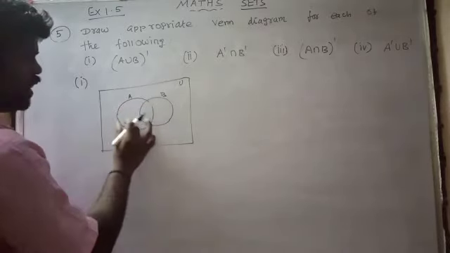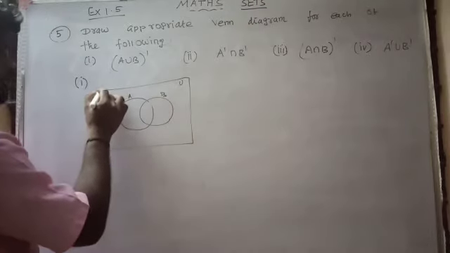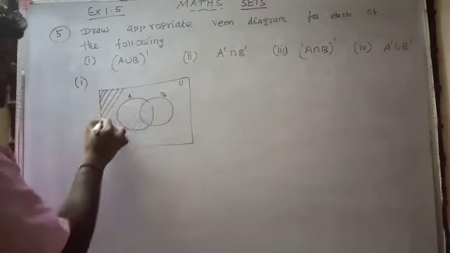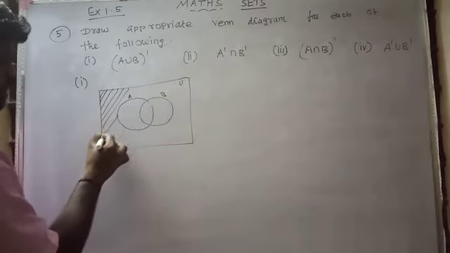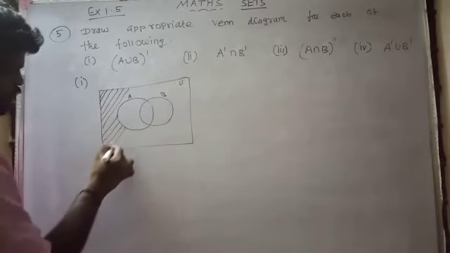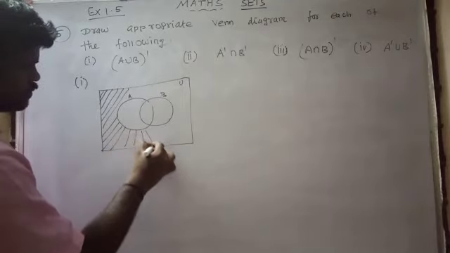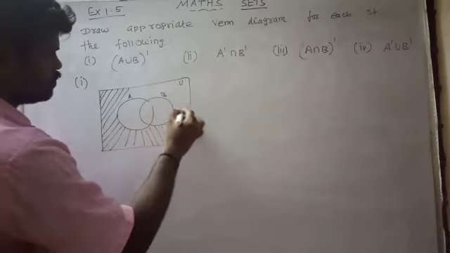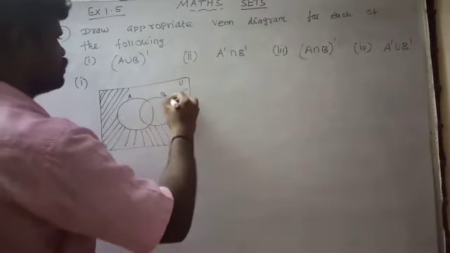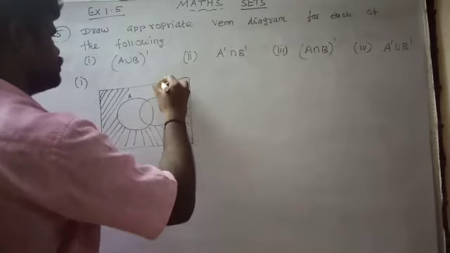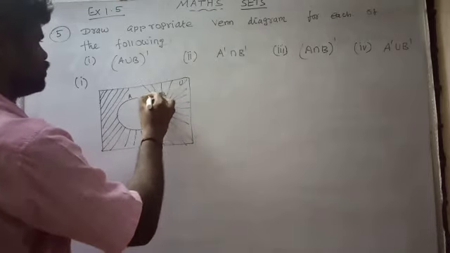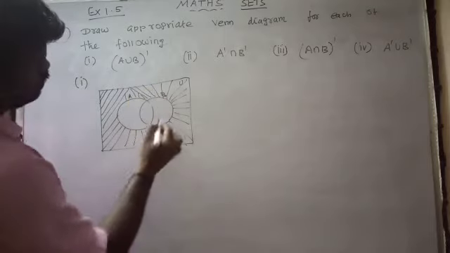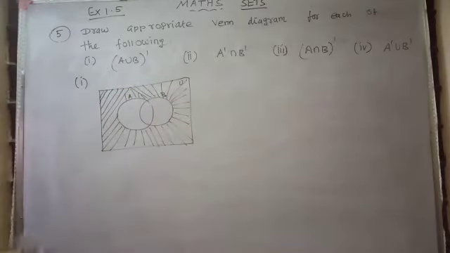So this is A ∪ B, and the area except it is (A ∪ B)'. So shade this region except the circle. So this is the (A ∪ B)'.